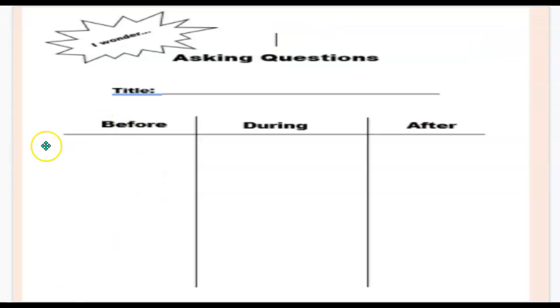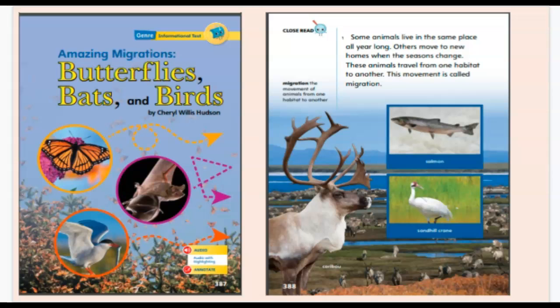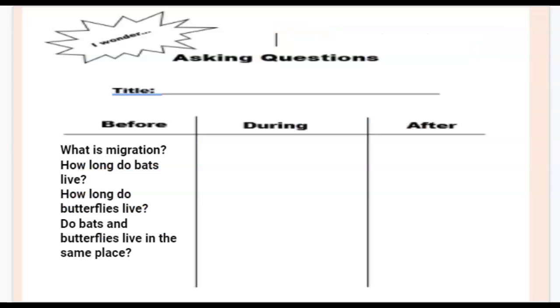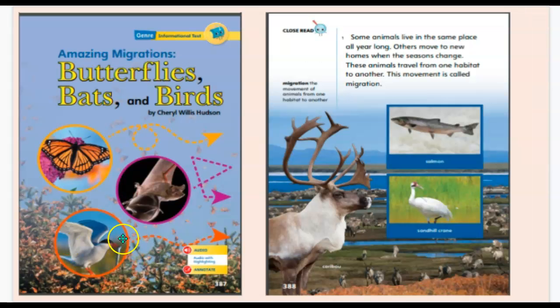Now, we always begin with asking questions before we read. So before we read, let's ask questions. Let's think about questions that we may have. Example, what is migration? I say that because I see it right here in the title. It says amazing migrations. Okay, it says butterflies, bats, and birds.